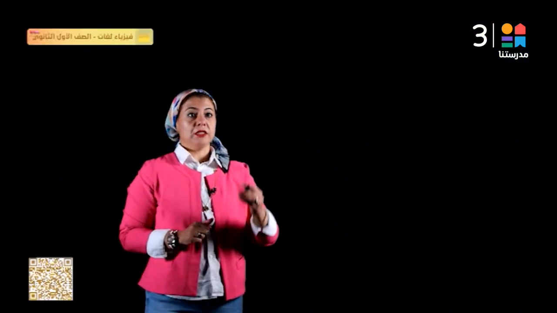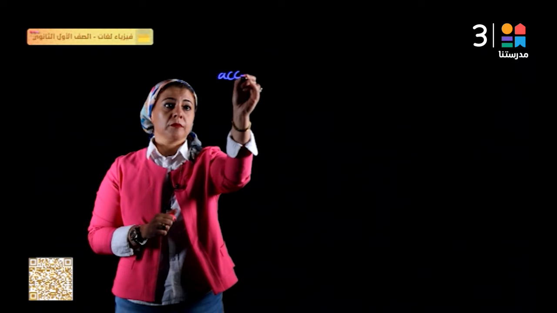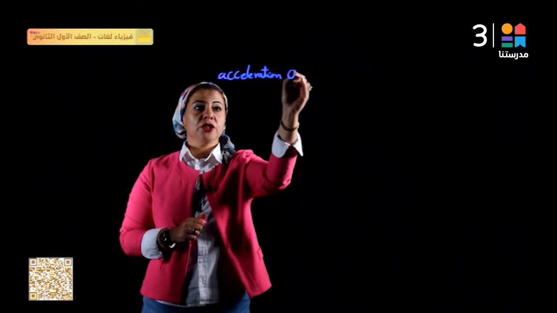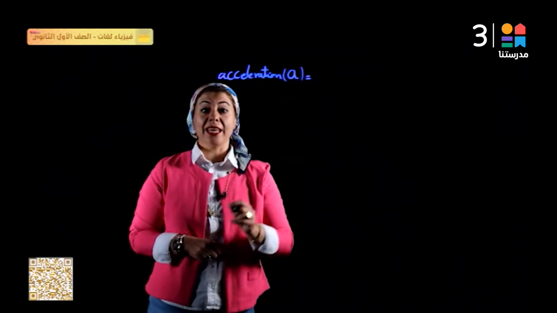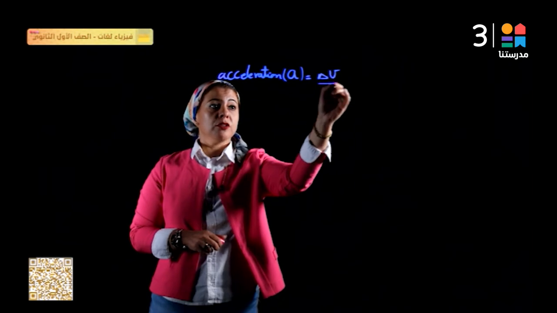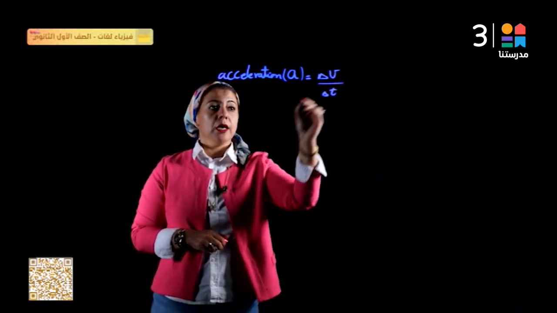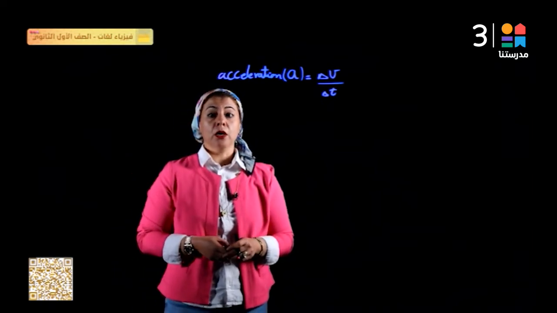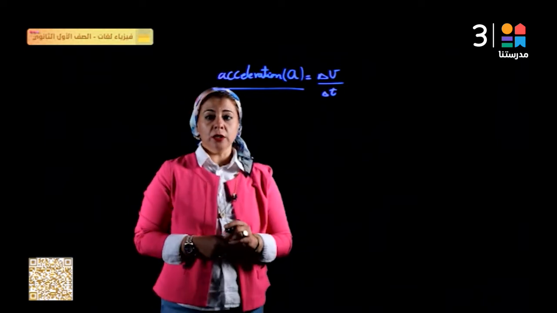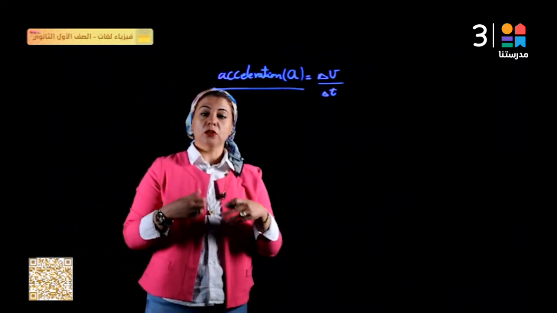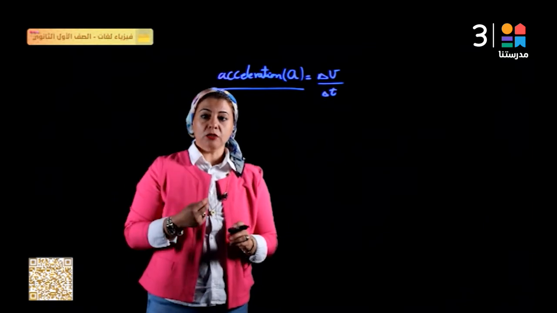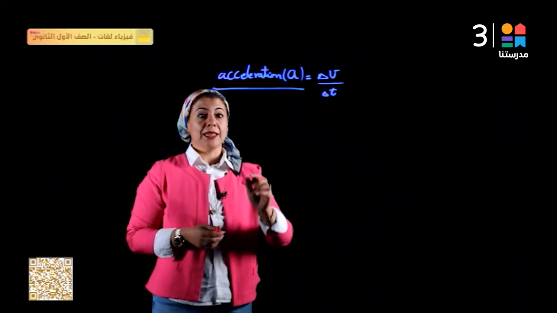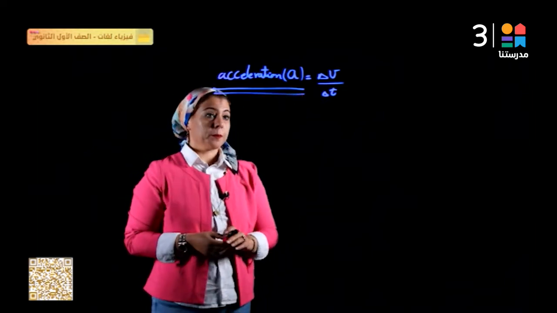We talked today about a new concept called acceleration. We said that the symbol of acceleration is A, and it is the rate of change of velocity of an object. And as we said before, velocity is a vector, which means it has magnitude and direction. Which means that if, during its motion, there is a change in either of the two, the magnitude of the velocity or the direction of the velocity, we say that this object gains acceleration.